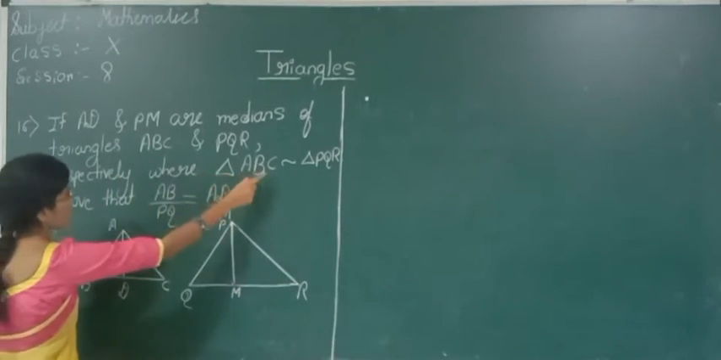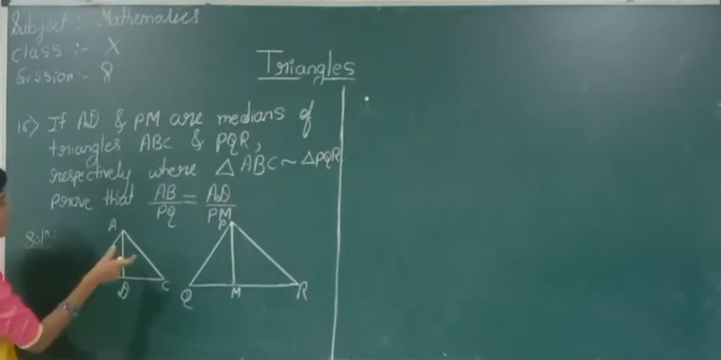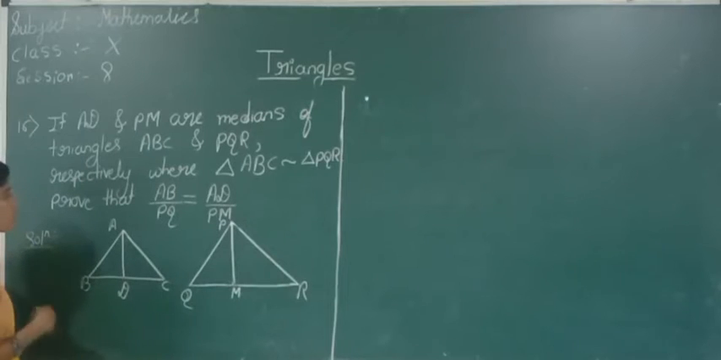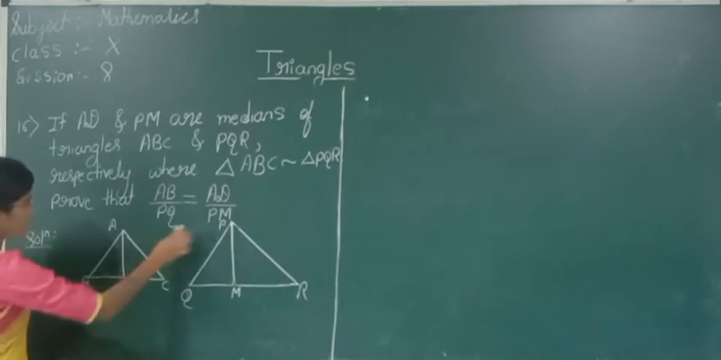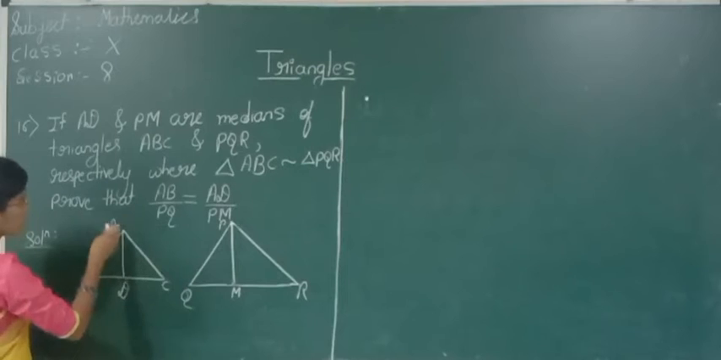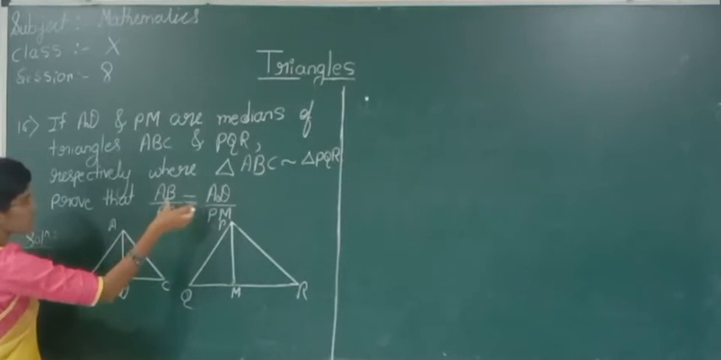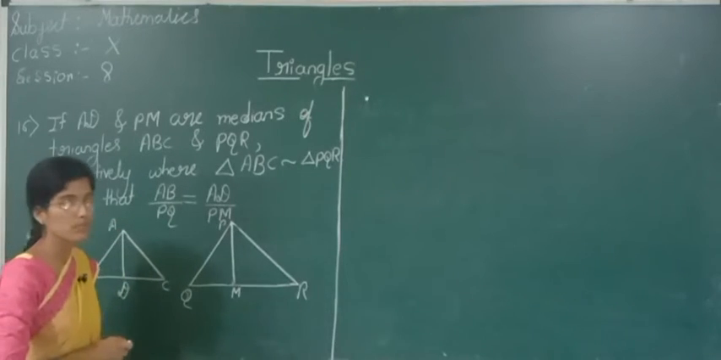Respectively, where triangle ABC is similar to triangle PQR. These two triangles are similar. What we have to prove is AB by PQ is equal to AD by PM. We have to show that these two sides are in proportion.